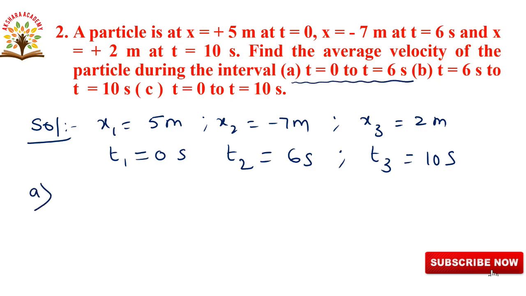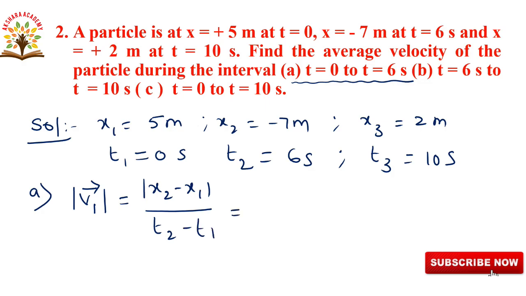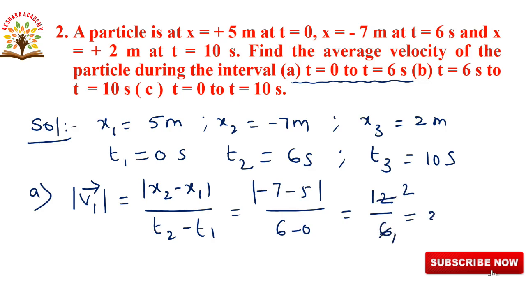So let us calculate average velocity: v1 bar is equal to modulus of (x2 minus x1) by (t2 minus t1). Substituting values: minus 7 minus 5, t2 is equal to 6, t1 is equal to 0. So here minus 12, in the modulus minus 12 becomes plus 12, by 6. 6 ones 6, 6 twos 12, so 2 meters per second.